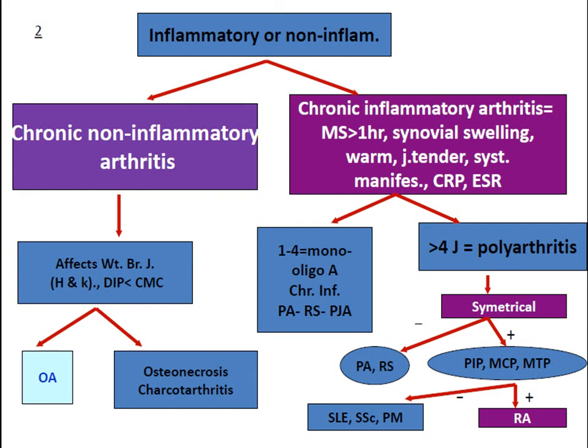So mainly proximal interphalangeal joints, MCPs and MTPs indicate rheumatoid arthritis, whereas large weight-bearing joints with chronic non-inflammatory arthritis indicate osteoarthritis. The patients with chronic inflammatory polyarthritis, which is symmetrical but not involving the PIP and MCP joints, with other manifestations of the skin and connective tissue, come under SLE, systemic sclerosis and polymyositis. Thank you.